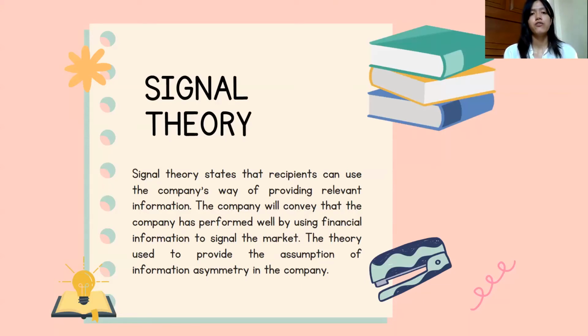The literature review of this research used signal theory. Signal theory states that a recipient can use the company's way of providing relevant information. The company will convey that it has performed well by using financial information to signal the market. The theory is used to address the assumption of information asymmetry in the company.